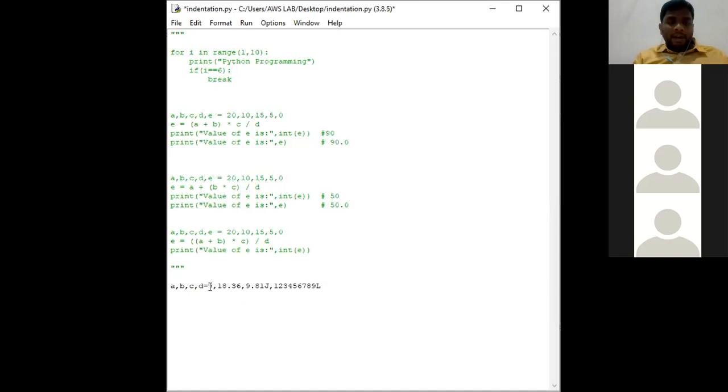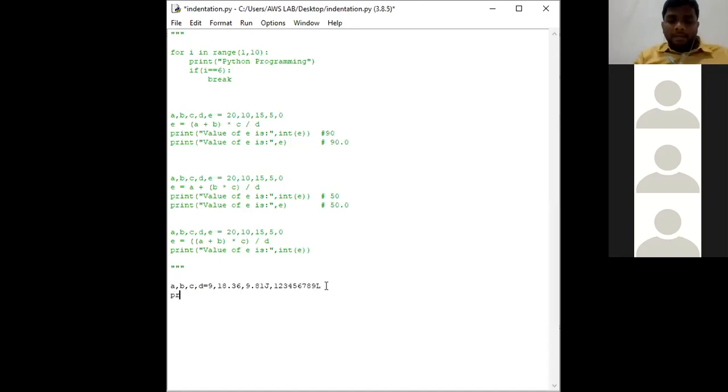So A is an integer value, B is a float value, C is a complex number, and D is a long integer. Remember, this particular value will not be considered by the interpreter. Definitely we are going to get an error for this. We shall check it out.